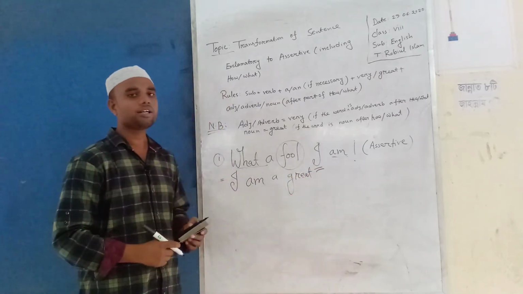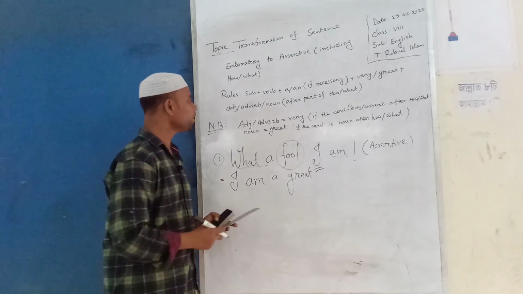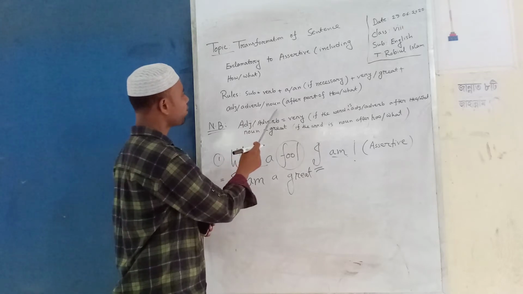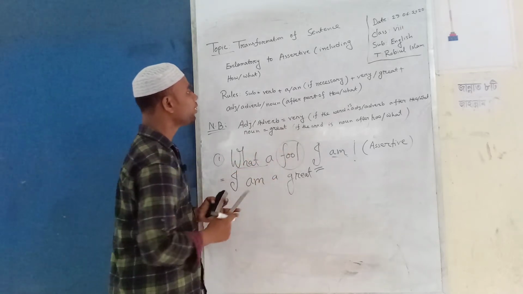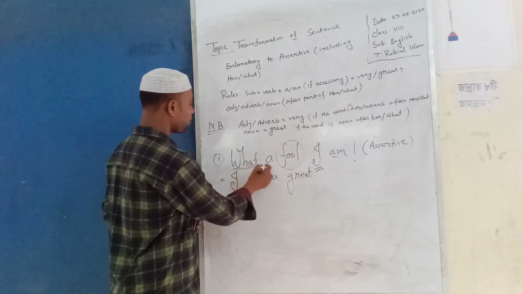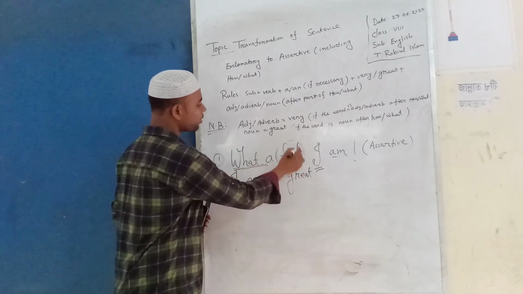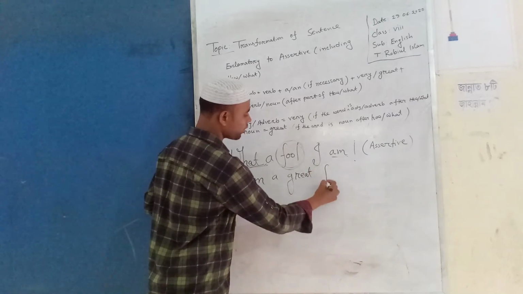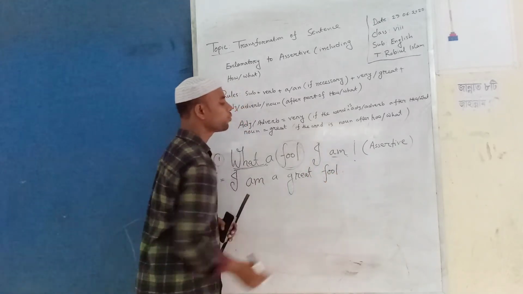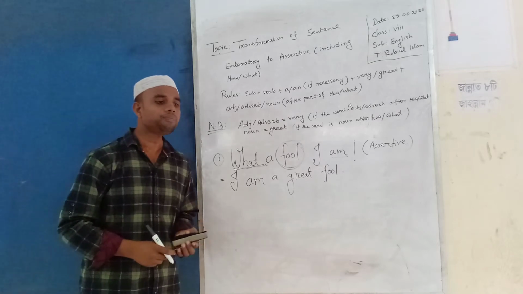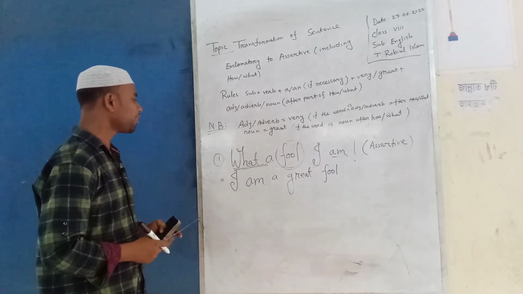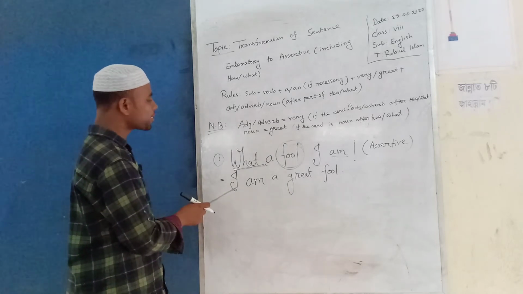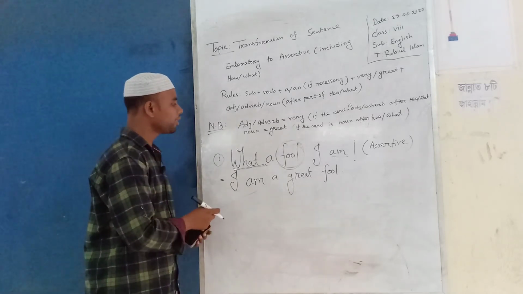I am a great. Then according to the rules, adjective, adverb or noun, the part after how/what. After the part of how/what is fool. So, I am a great fool. That's it. Dear learners, I repeat this sentence. At first you have to give the subject. Subject here I. Then verb.